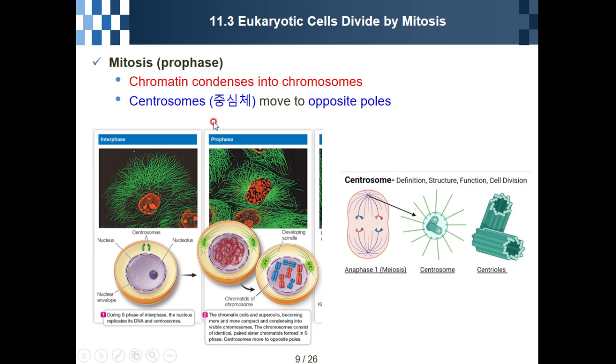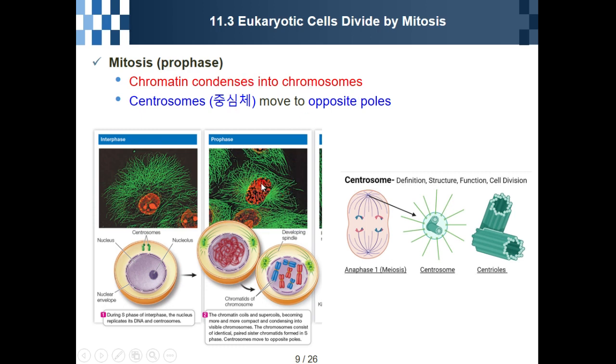How about the mitosis? Prophase. So this is the interphase. This is the nucleus, and this very big dot, we call it the nucleolus. But we cannot see the chromosome structure here. But during the prophase, chromatin condenses into chromosome.